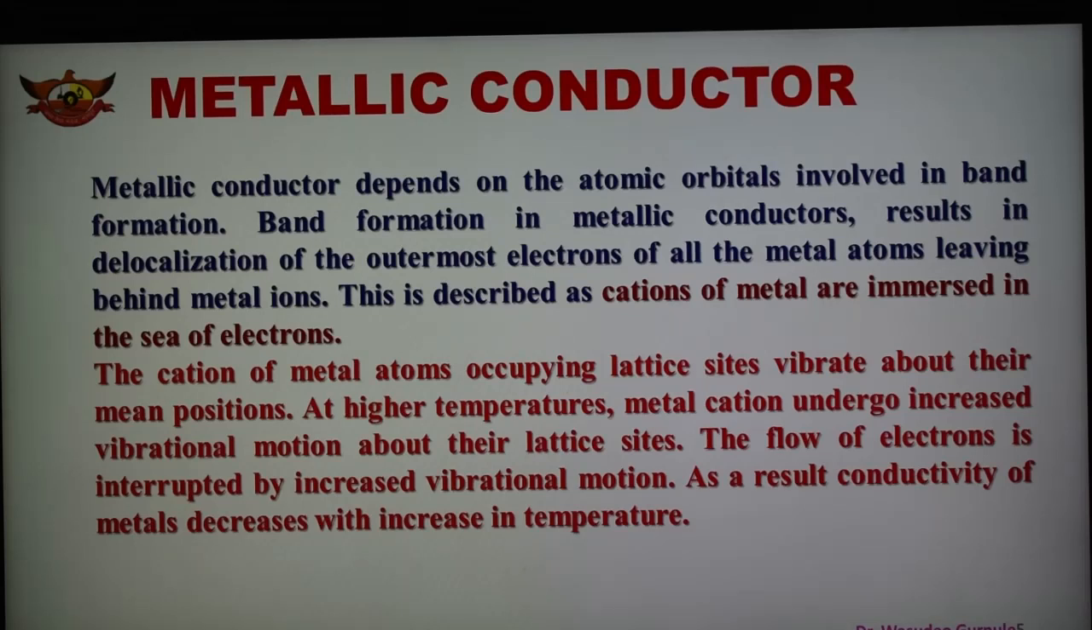As we know, in the case of a metallic conductor, metals are already good conductors, but if we increase the temperature, the conductivity of the metal decreases. Why does it decrease? At higher temperature, metal cations undergo increased vibrational motion about their lattice sites, and because of this the flow of electrons is interrupted, so they show less conductivity. The conductivity of metal decreases with the increase in temperature.